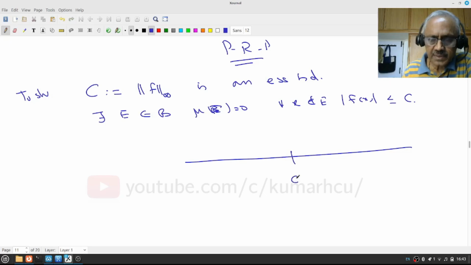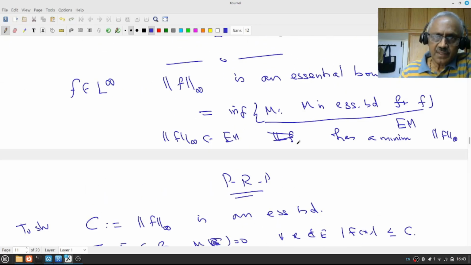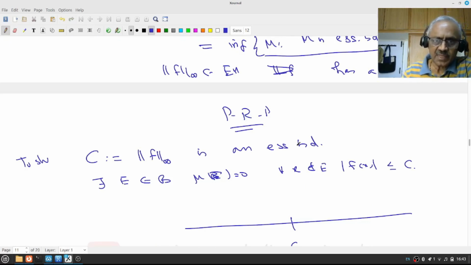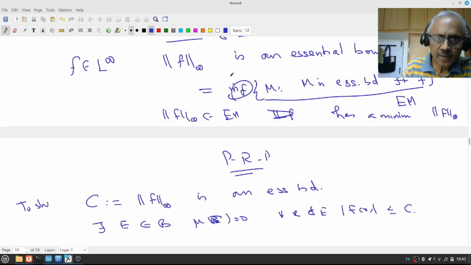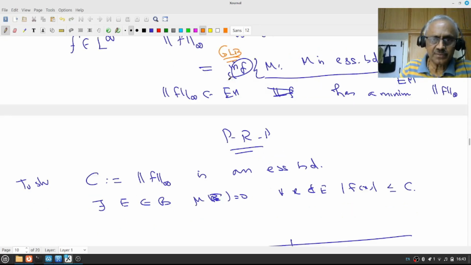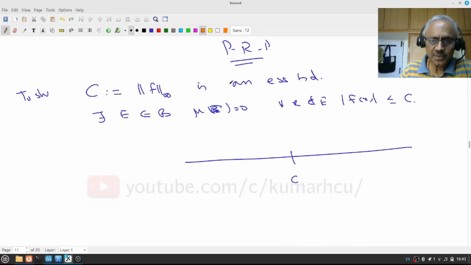This is my C, right? Remember, if you have gone through my real analysis book, I many times say this is the only way to make use of LUB or GLB. That is one of the reasons I don't like to use infimum and supremum. Remember, this is an essential bound, so this is the GLB. It is the greatest lower bound. Among all lower bounds, this is the greatest. That means anything greater than that is not a lower bound.